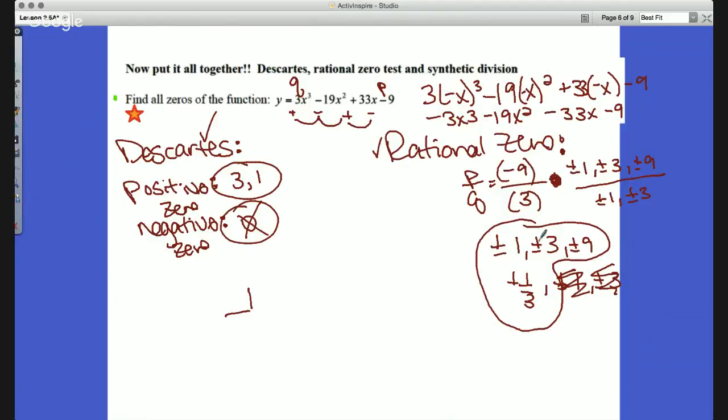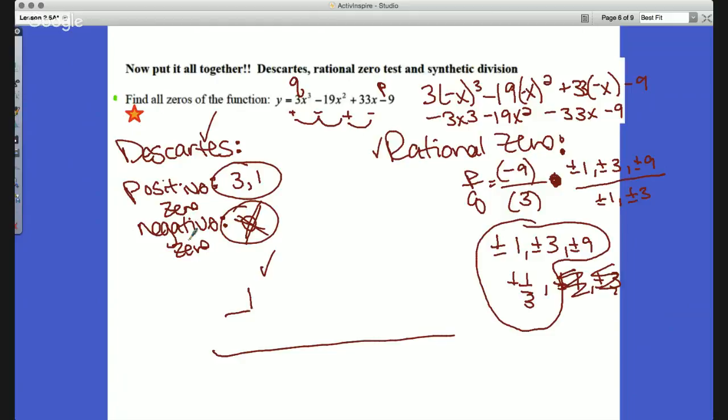But remember, we do not have any negative zeros. So that really helps us out here. So what we can do is finally our third step. So we got 1 and 2. To find all of our zeros, we just need to figure out what 1 is.